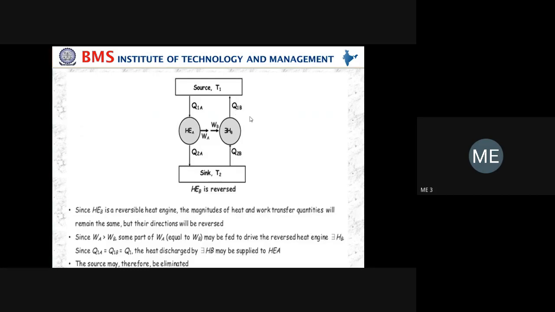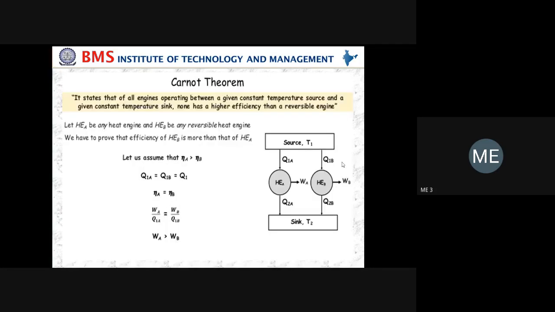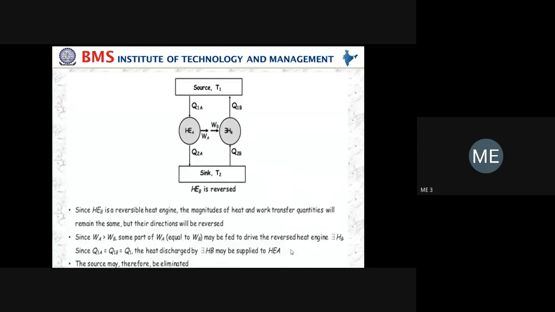Now, whenever the engine is reversed, we have to supply the work. One is the engine and one is the pump. You assume like that: a reversible heat engine. Reverse means we have to change the direction of heat flow. Starting from source to sink in the first case, and in the second case we have to show it from the sink to source. Then instead of writing WB here, you have to show WB on the pump. That is the difference between the first diagram and the second diagram.